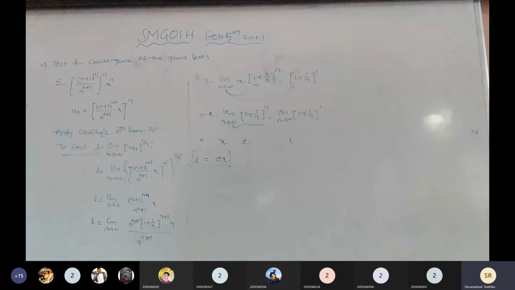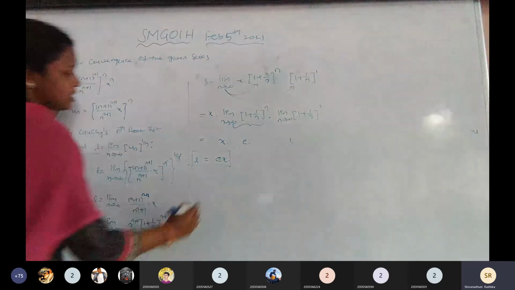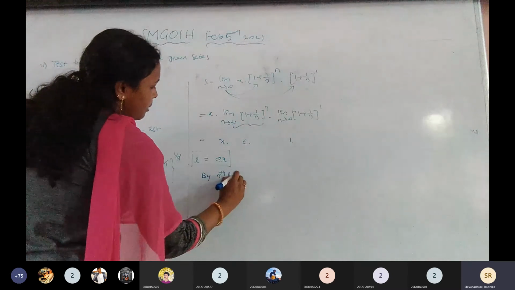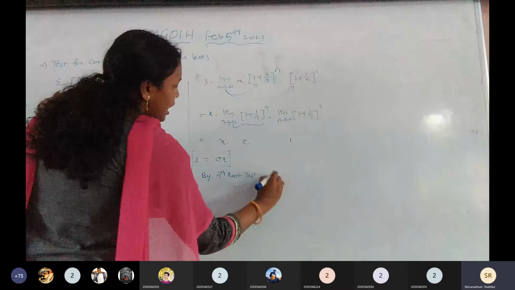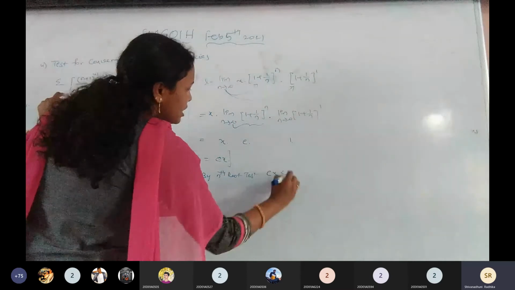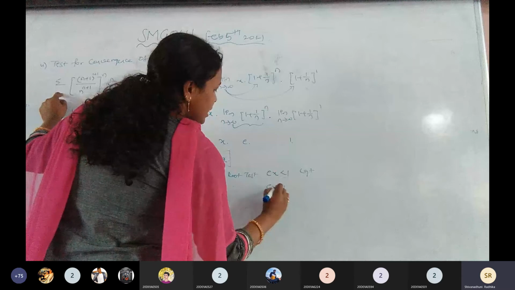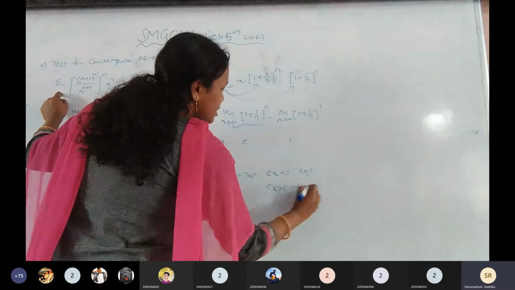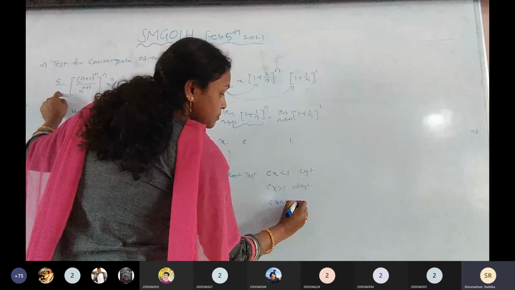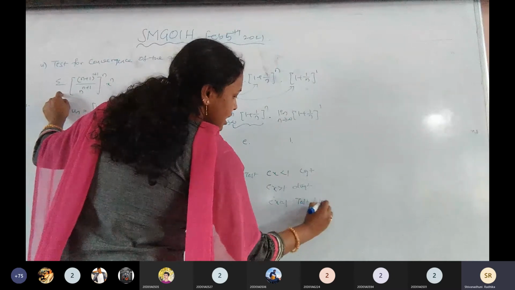Is it clear? Now compare with 1. By the nth root test, L equals ex. If ex is less than 1, this is convergent. If ex is greater than 1, this is divergent. If ex equals 1, the test fails. Is it clear?